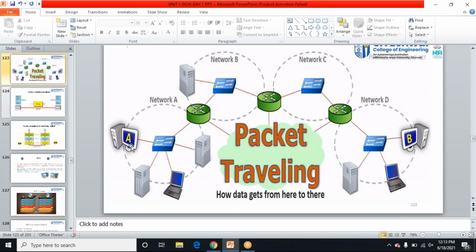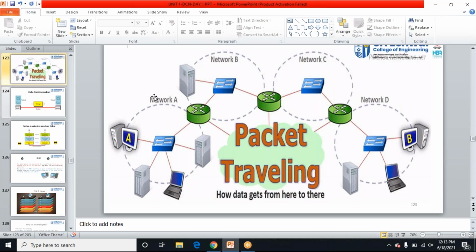So what happened means my data packet, it will be traveling to a switch, and from this switch it will reach the router, and through the router it gets connected to the network B, and from the network B it passes to switches, and from here it will pass through this router, and from the router it will pass through this switch, and it will reach my destination network. Okay, this is how the packet travels.